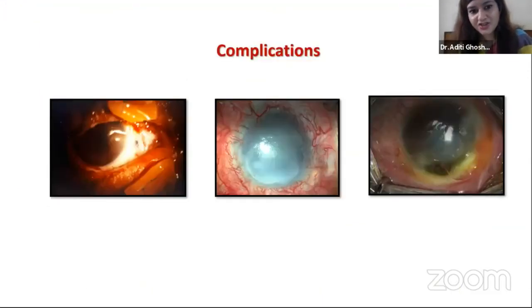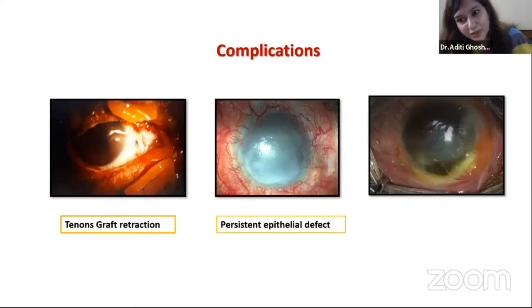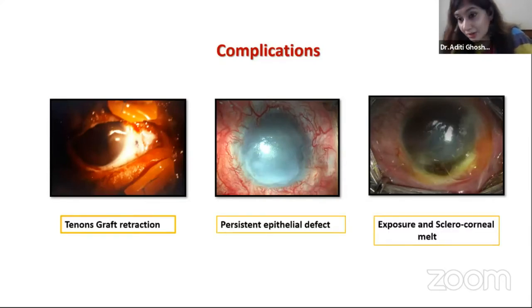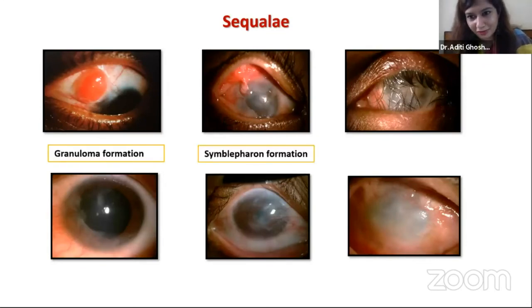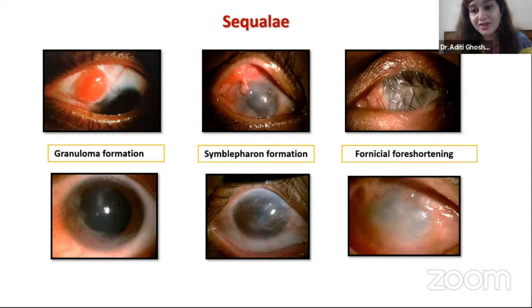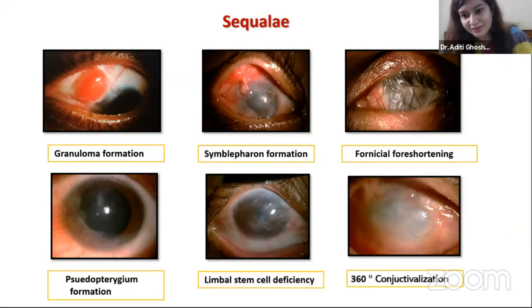So there are complications. There can be tenon graft retraction leading to exposure. There can still be persistent epithelial defect. After graft retraction, there can still be exposure of the sclerocorneal area leading to melt. A few sequelae are granuloma formation, symblepharon formation, fornix foreshortening. That is why I was stressing that we have to do it without any strain. We have to give relaxing sutures. It should easily cover the bare sclera without any tension. Other sequelae are pseudopterygium formation, limbal stem cell deficiency, and pseudoconjunctivalization even after that.